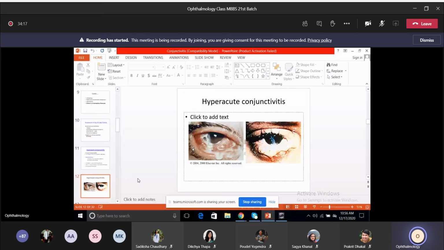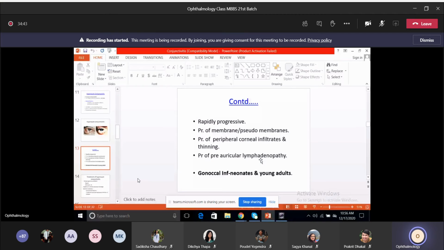And in this other slide it's the same thing: a lot of purulent discharge, and you can see the sticking together, or matting, of the eyelids. So that is hyperacute conjunctivitis, also known as purulent conjunctivitis. This is important because it is rapidly progressive, so it has to be treated on time. And if it's not treated on time, what will happen?